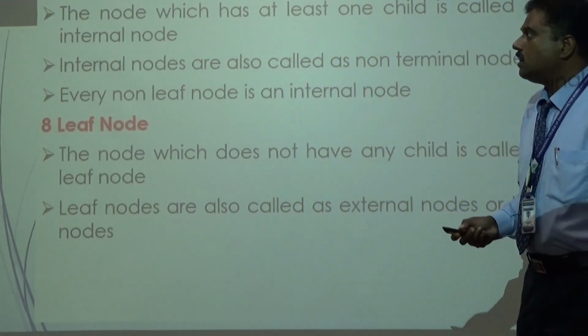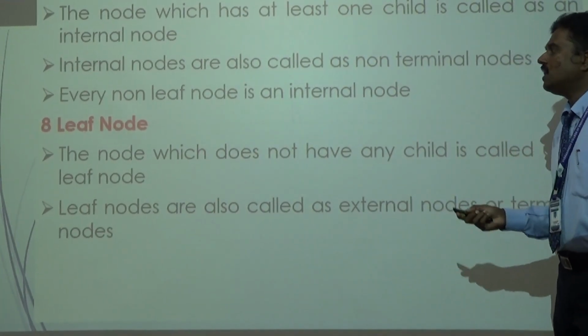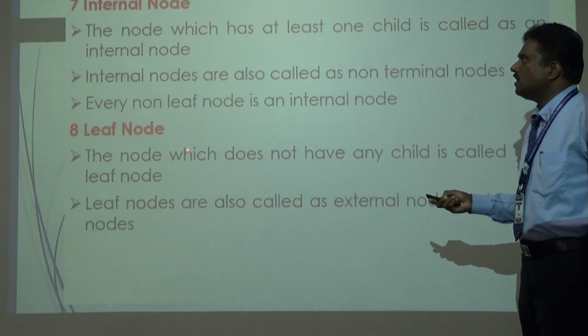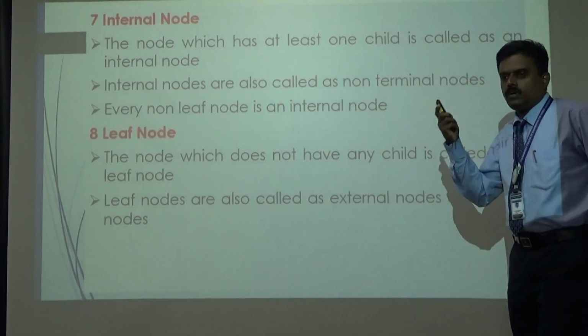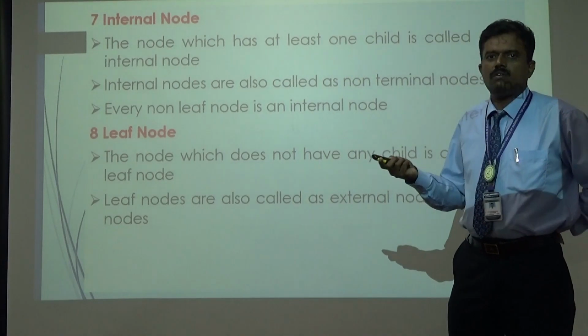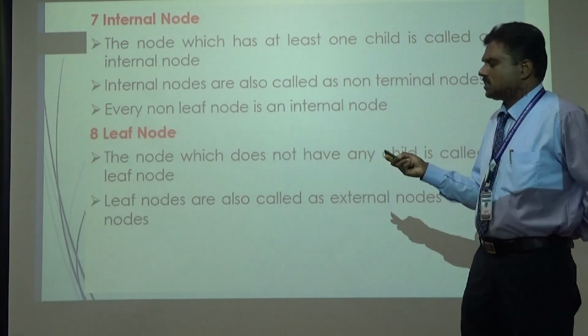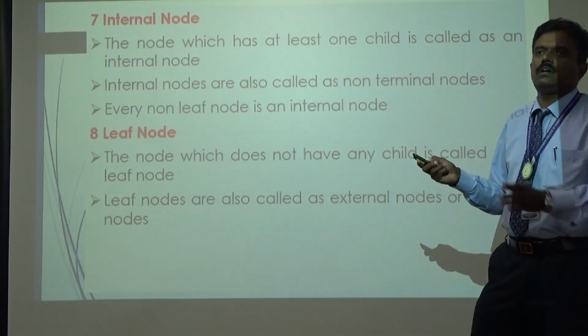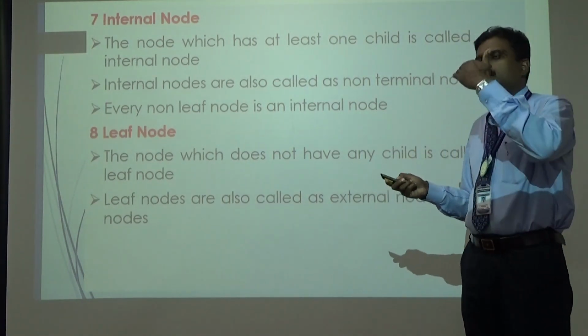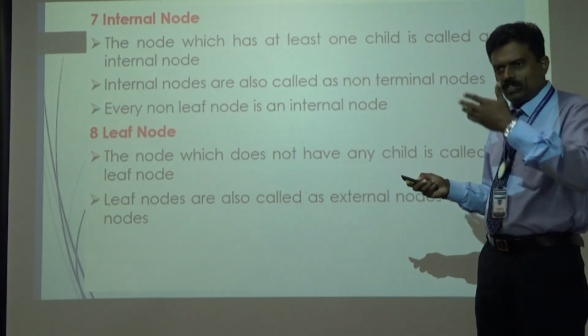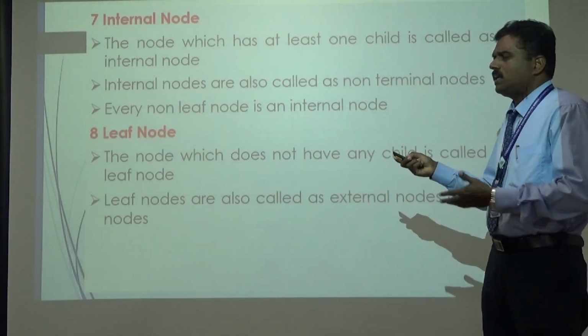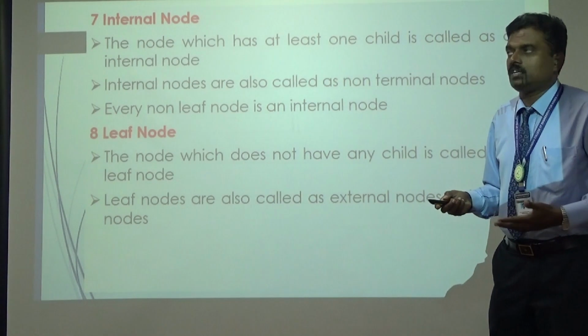Next one, the internal node and leaf node. So we have the two logics here. We know the meaning of node, what is root node, what is child, what is parent, then what is internal node. It is nothing but the node which lies in between the root and the children. Probably there is one in between the two nodes. That is called the internal node.